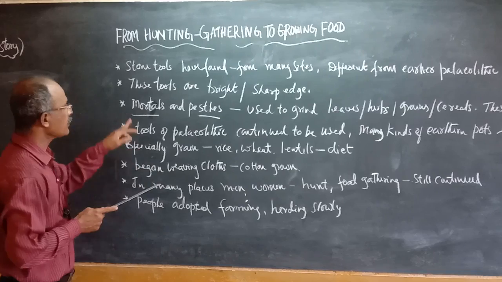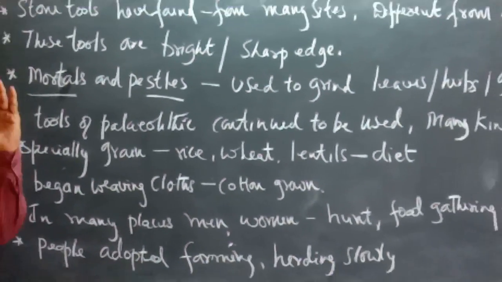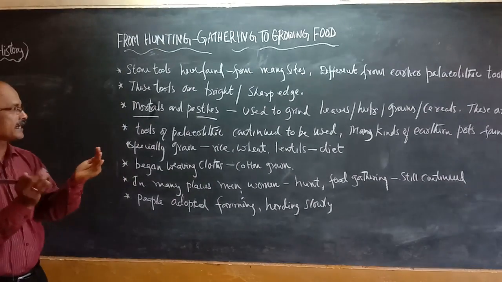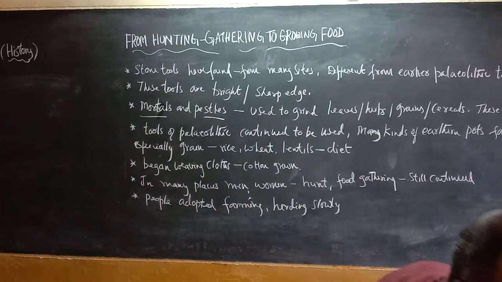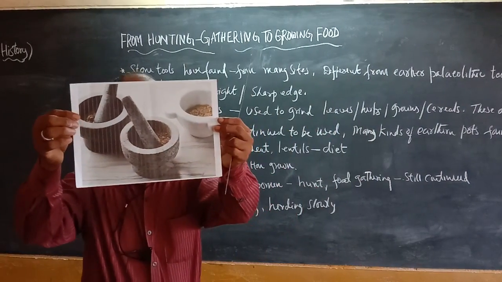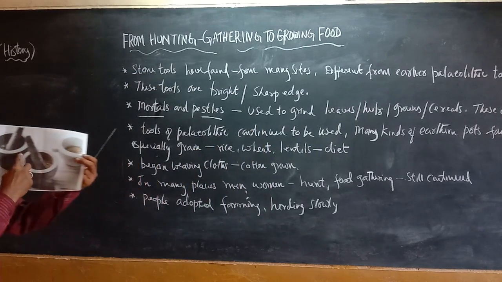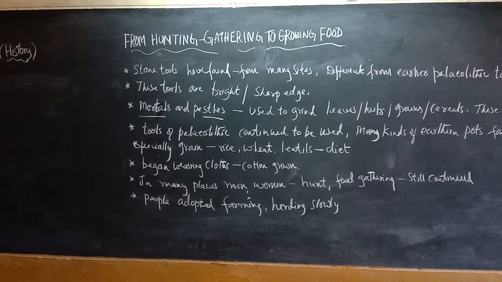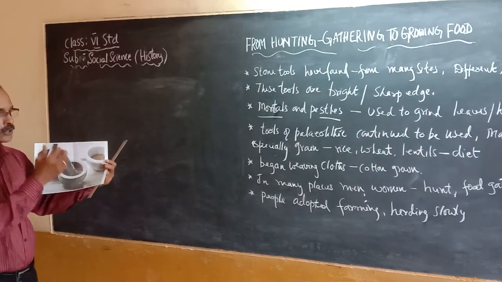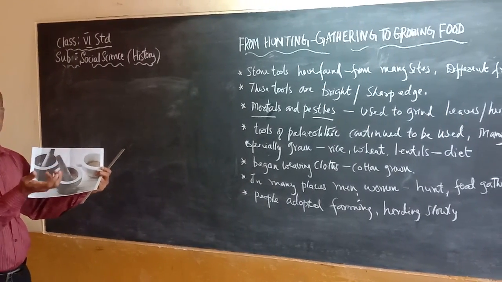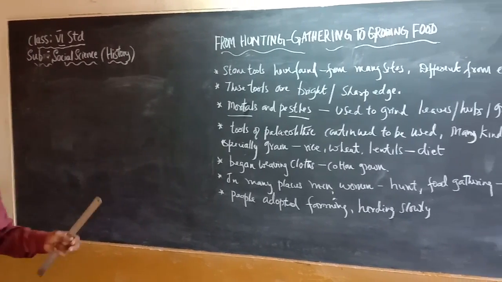Then mortars and pestles. What do you mean by mortars and pestles? Mortar is more or less a bowl type thing, and pestle is like a grindstone. You can see here mortars and pestles. Even today in some rural areas, and not only rural but also urban areas, people use these instruments to crush pepper and other spicy items and preserve them in the form of powder for a long time.